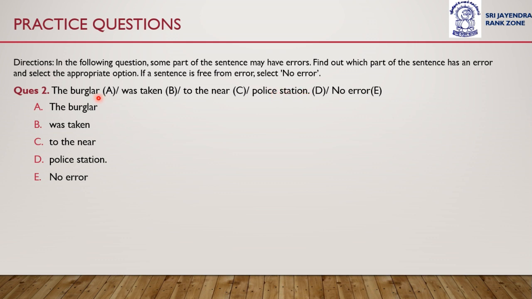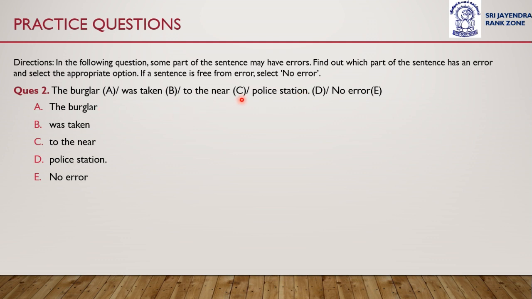Why? Because the burglar was taken. The flow of the sentence is alright till option B, but when we enter part C, it becomes a little unorganized. The burglar was taken to the near police station. There is an error in the near or police station. So what should be the exact error in this sentence? Is it option C or option D?